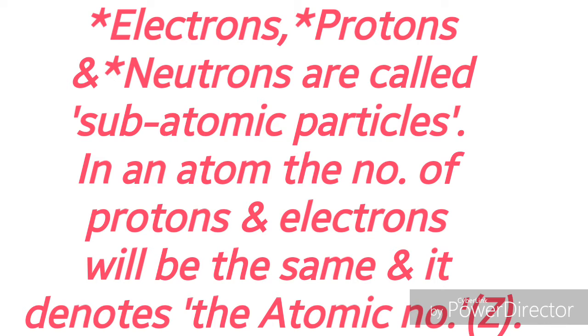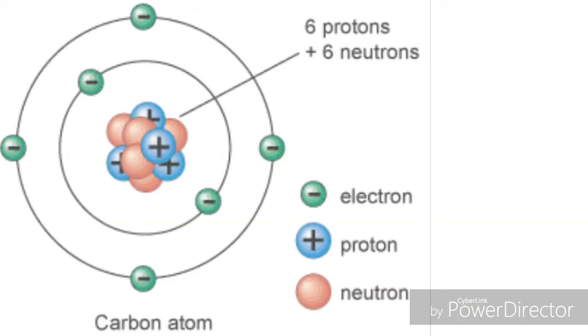Electrons, protons, and neutrons are called subatomic particles. In an atom, the number of protons and electrons will be the same, and this denotes the atomic number, which we write with symbol Z.